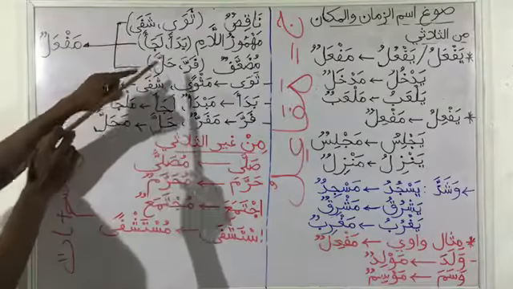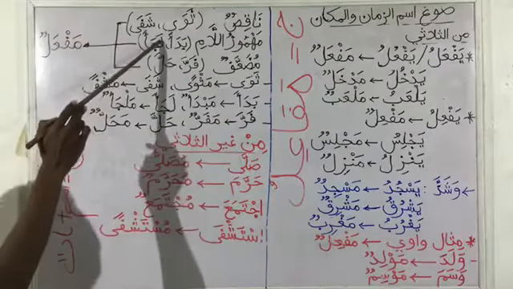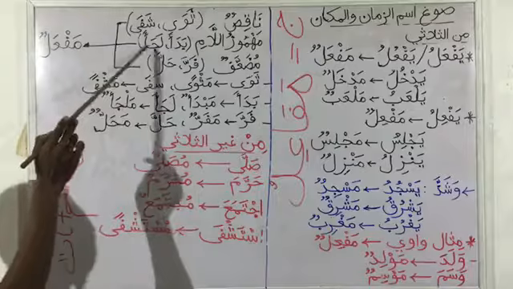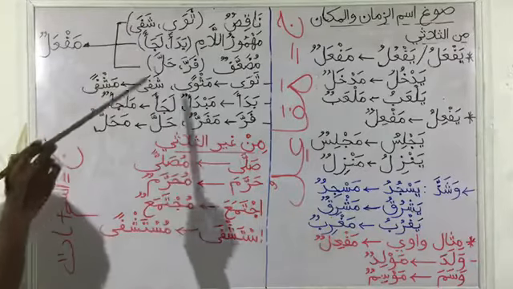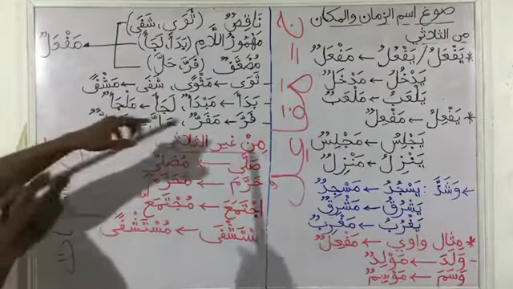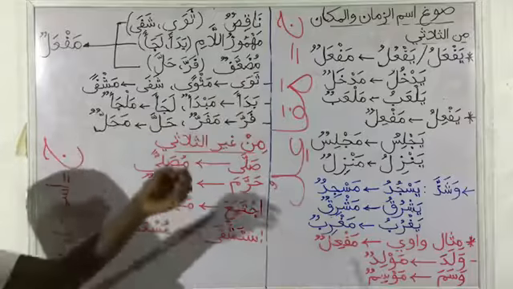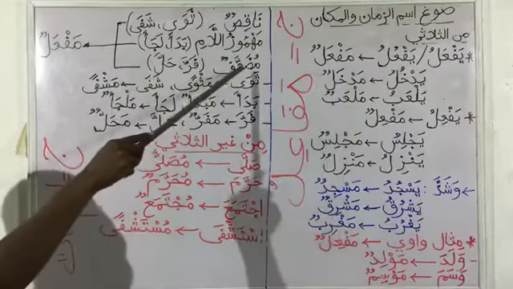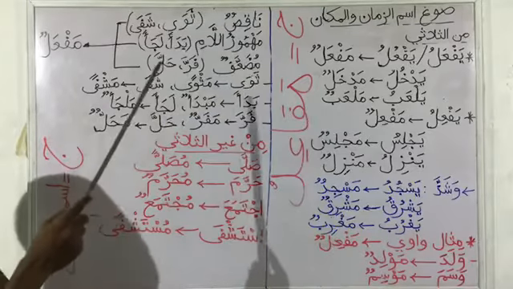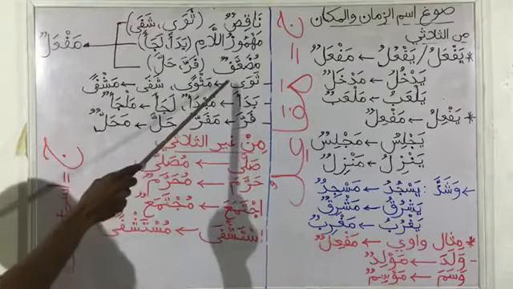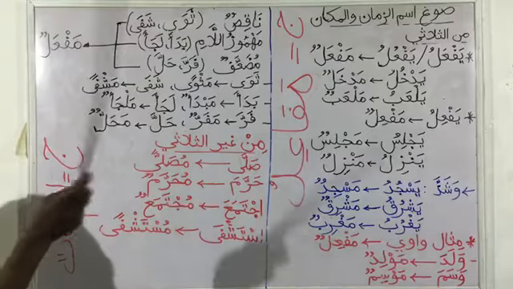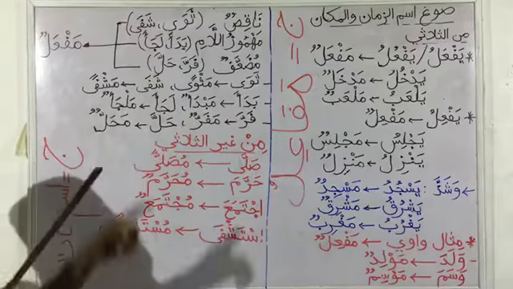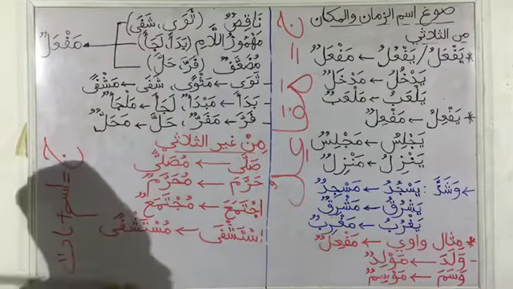Looking at the second one also, laja'a, we have the fa, which is the lam, the ain as the jim, and the hamza as the lam of the fi'l. The third one is mudha'af. So mudha'af is from da'afa. This mudha'af, if you can recall from what we did some days ago, mudha'af is ismu maf'ul from da'afa.